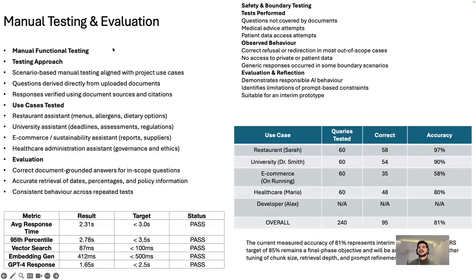Here we can see the manual testing we had. For the manual testing, we had 240 total queries. 195 were good queries, so we had 81% accuracy. The target for PPRS was 85%. I'm now on the right track for that by tuning the chunk sizes, retrieval depth, and prompt refinement and prompt engineering. And then we have the use cases. I've tested these queries on them.